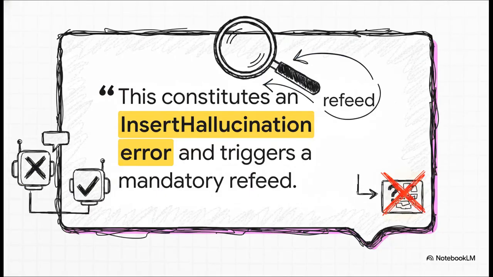But because of this framework, the verifier catches the mistake instantly. Let me read you the exact verbatim feedback that the strict editor AI gave back to the translator AI. "Erroneously assigns relevance to the bottom right region. This constitutes an insert hallucination error and triggers a mandatory refeed." I mean, how incredible is that? We are literally looking under the hood at an AI evaluating another AI. Using these dynamic prompt fields, the verifier forces the explainer to confront its mistake and generate a newly corrected draft that actually aligns with the real data.